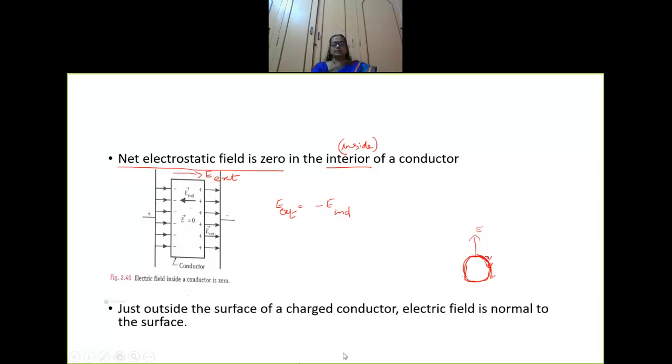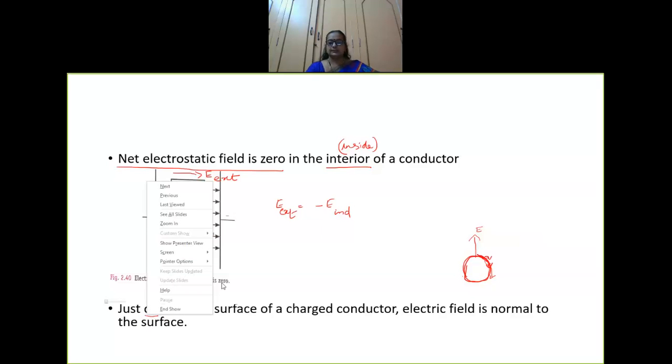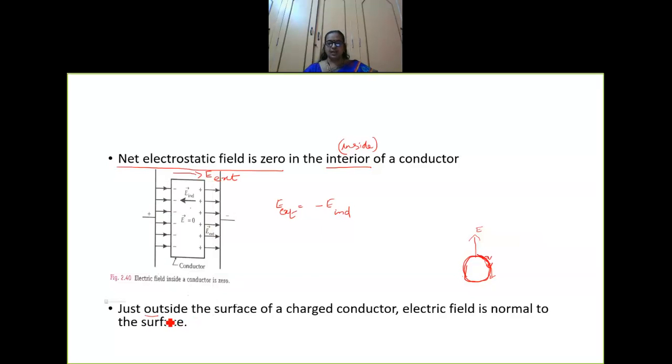So the first point: the net electrostatic field is zero inside the conductor. Second point, outside the surface. Underline the main point here: outside the surface of a charged conductor, the electric field is normal. Okay, so the second point is over.